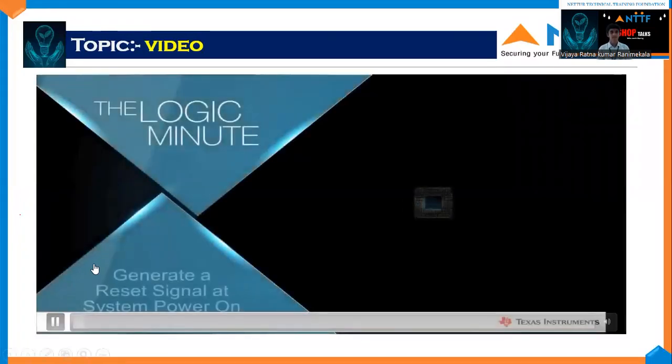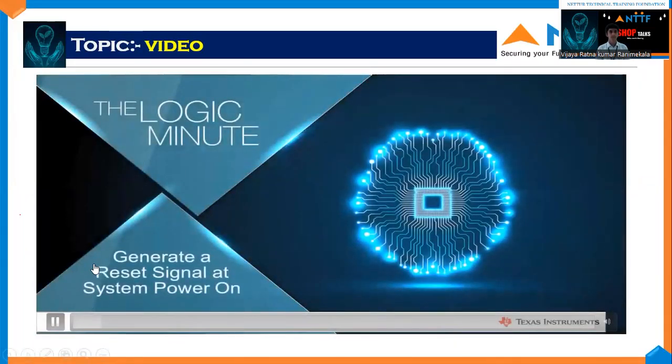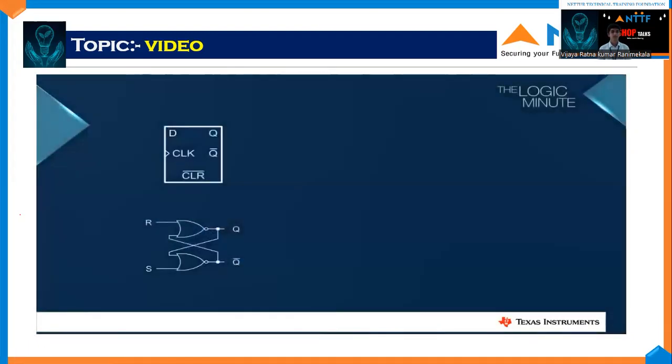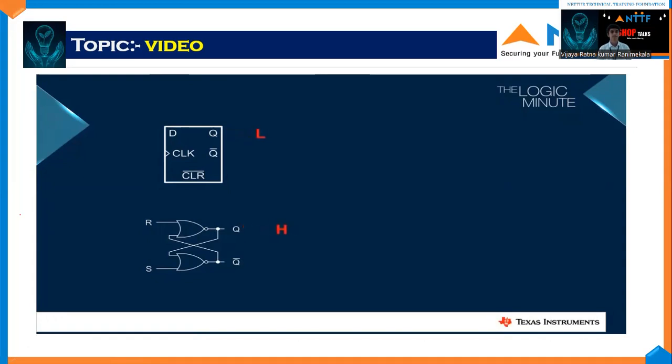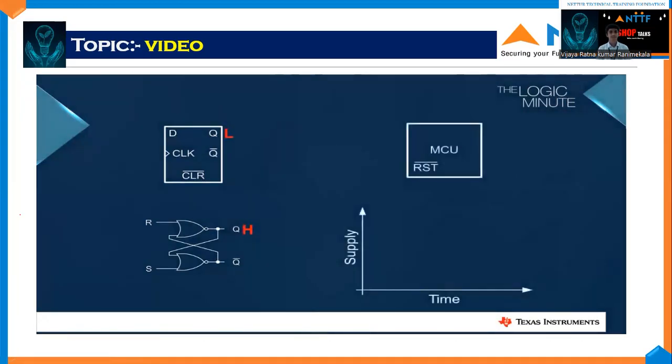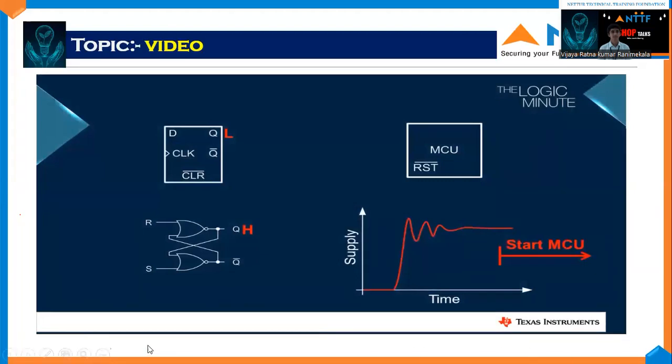Hello and welcome to the Logic Minute. In this video, we will look at how to use logic to generate a power-on reset signal. It is fairly common for a system to need an initialization signal. Examples include any type of latch device with an unknown output at startup, such as a D flip-flop or an RS latch. With an initialization pulse, the output can be forced into a known state. It's also fairly common to hold the system controller in reset while the system power first comes on to allow supply rails to settle prior to startup.